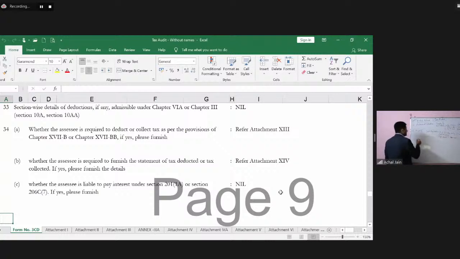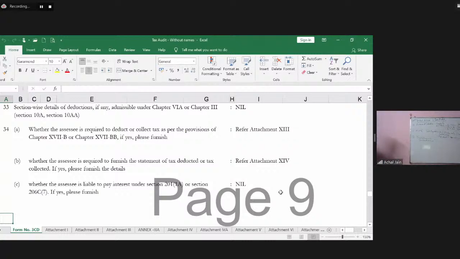There were certain transactions with specified persons. Specified persons are the ones which are in the bracket of related parties, that clause we discussed, 48.2.